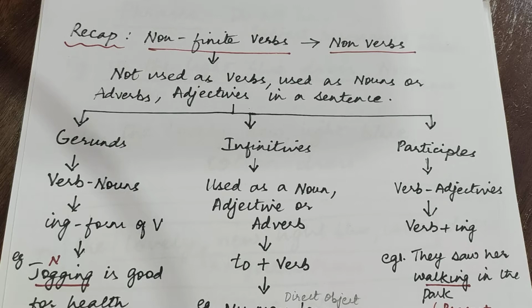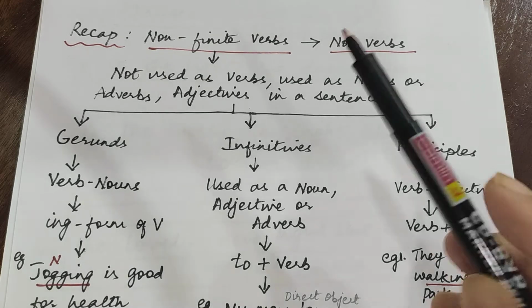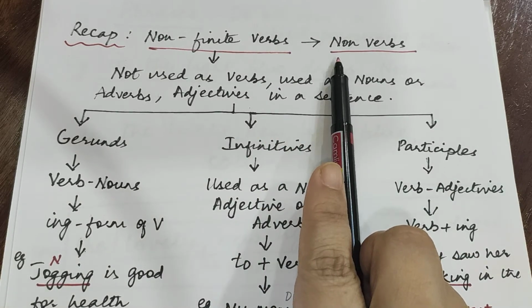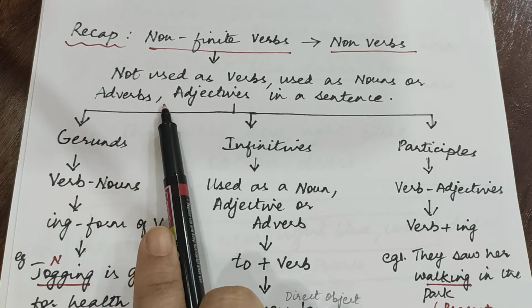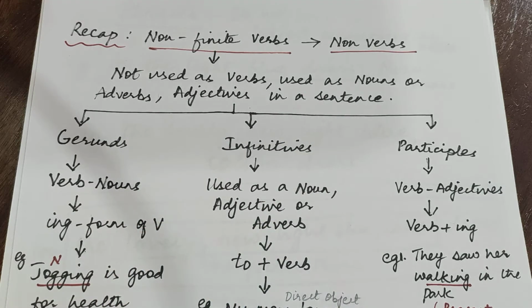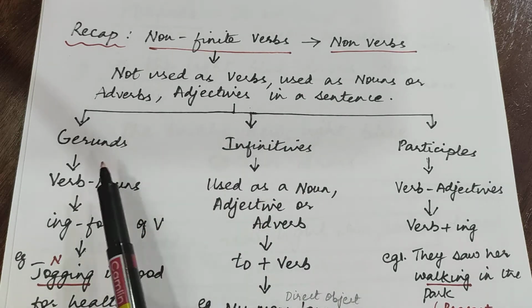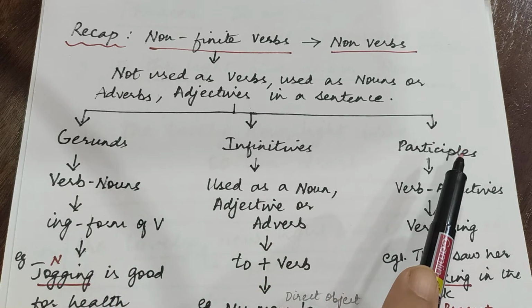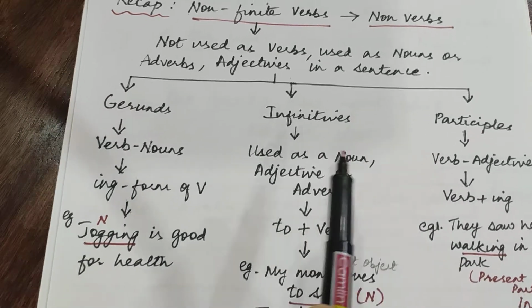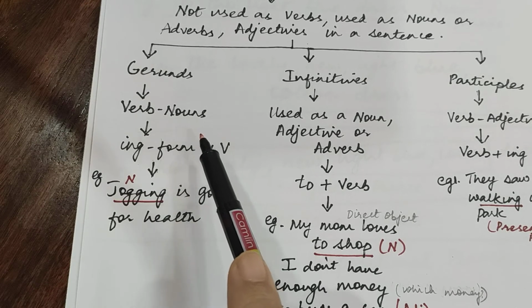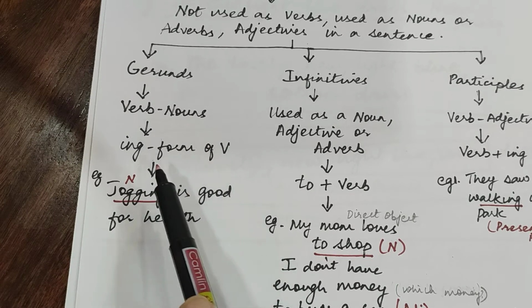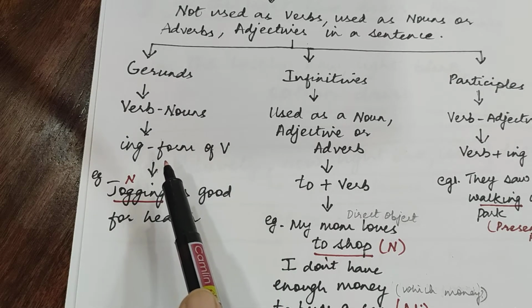Let us recapitulate about non-finite verbs. Non-finite verbs are non-verbs. They are used as adjectives, adverbs and nouns in a sentence, and they are of three kinds: gerunds, infinitives and participles. Gerunds are usually known as verb nouns and you add ing to the verb to form a gerund.